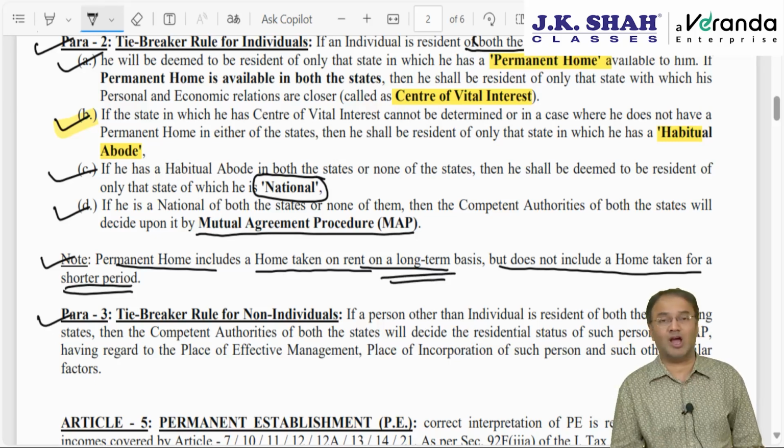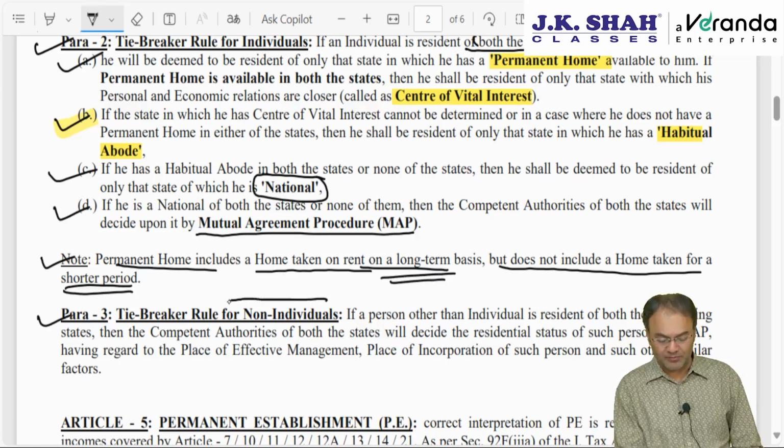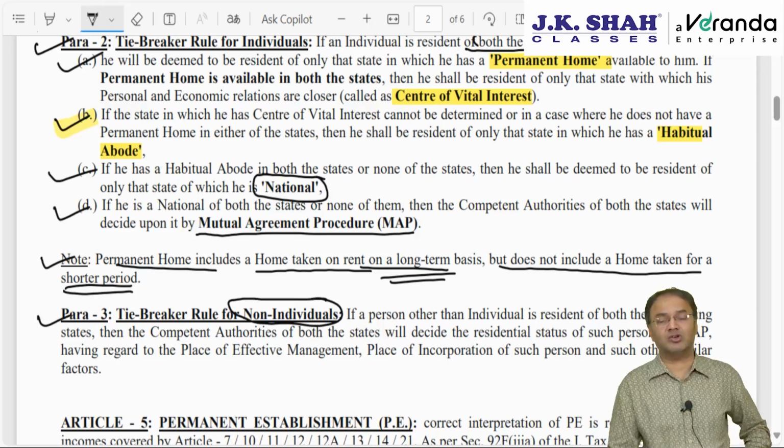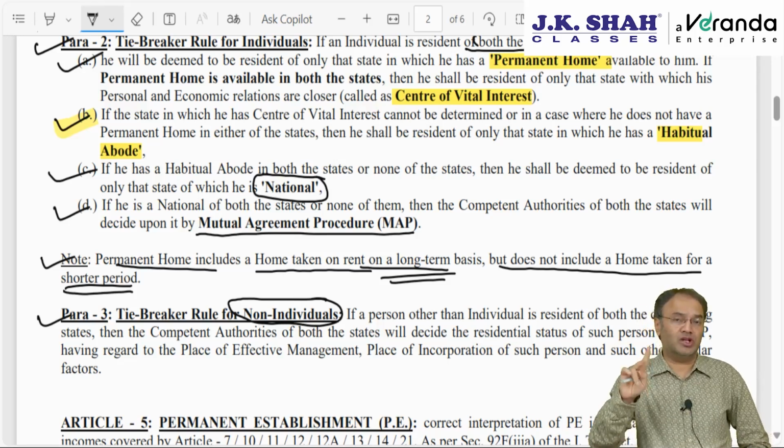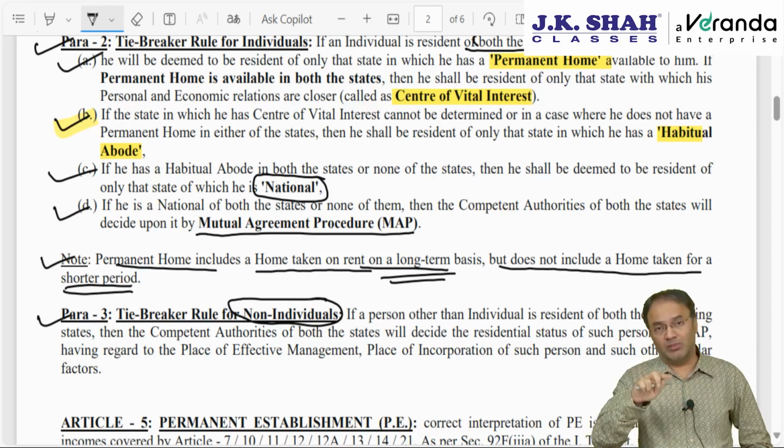Para 3 talks about the tiebreaker rule for other than individuals, non-individuals: company, partnership, firm, LLP. How can they be resident of both the states or two states? This is possible only in a case where, out of the two states, in one of the states the company is registered, incorporated, but it has its place of effective management in the other state.